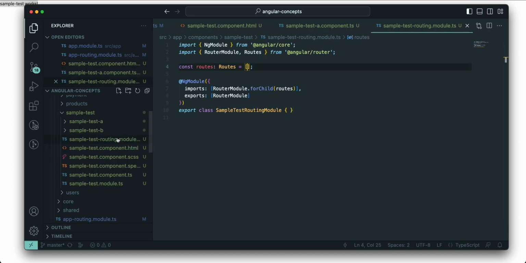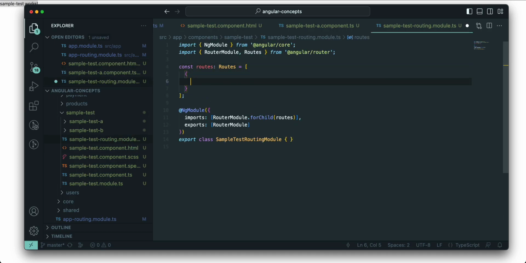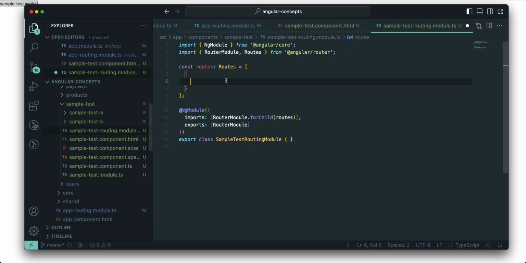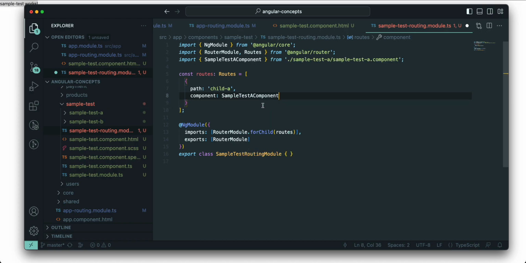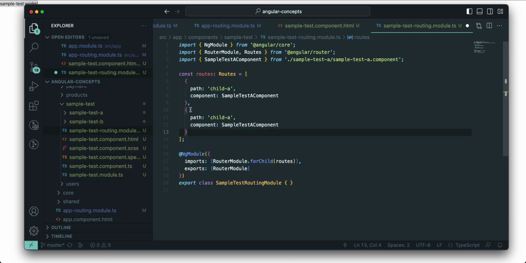Now, in my sample test routing file, I can add some more paths for my child components. If I add a path, I'm saying child A, and it will reflect a component, so we have to share the component for my child component. For child A, it's the sample test A component. In the same way you can also use it for our child component B.